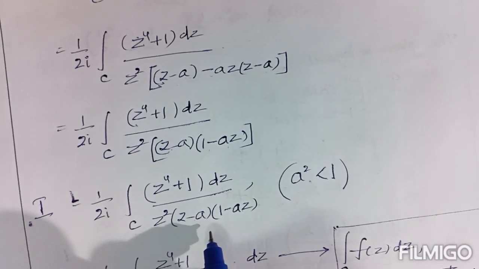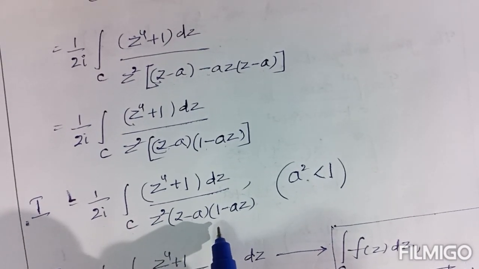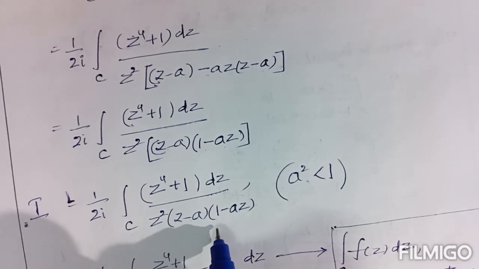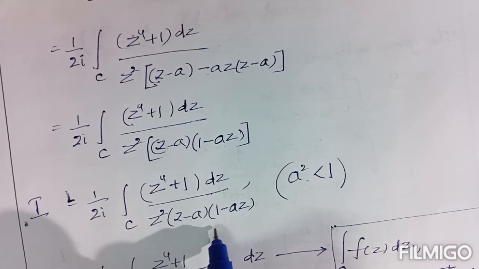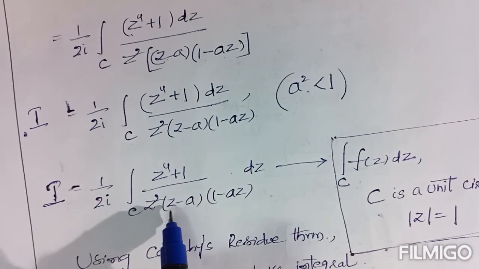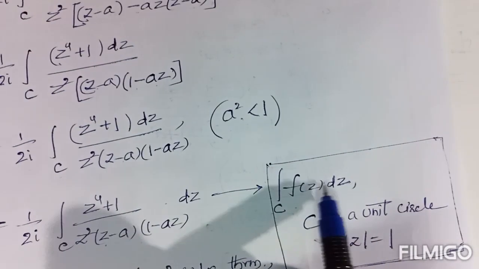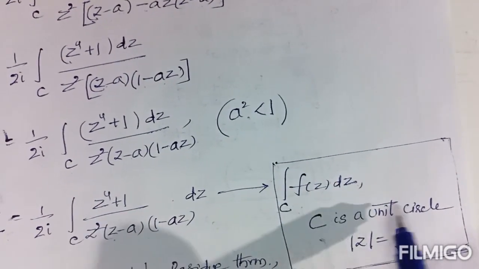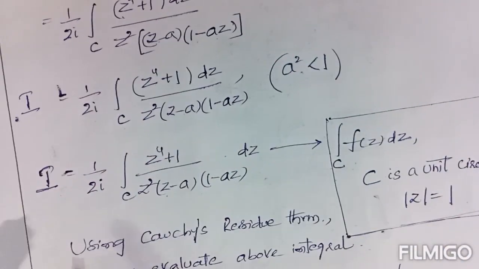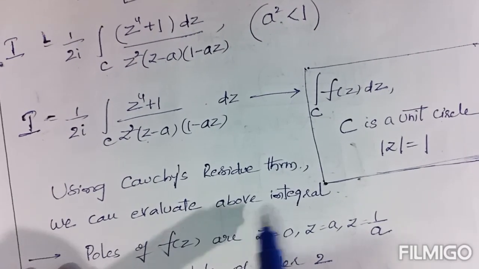First we have to find the poles from the denominator, and then find out whether those poles lie inside the circle or not. According to the residue theorem, you can then find the result. The given integral is similar to ∫_C f(z) dz, where C is the unit circle, that is, modulus of z equal to 1. Using Cauchy's residue theorem, you can evaluate the integral.